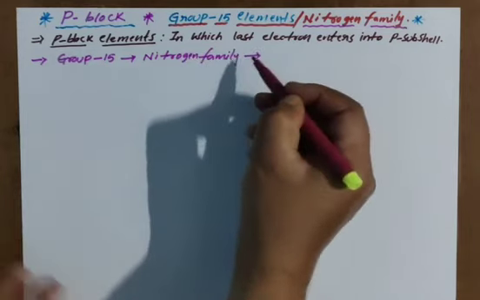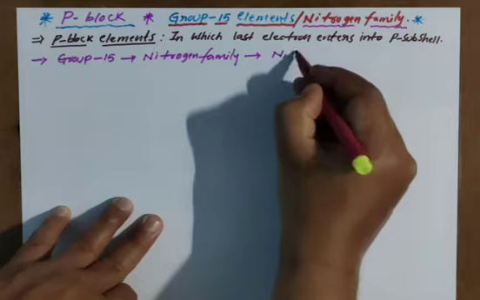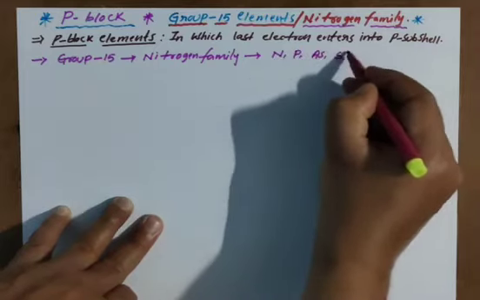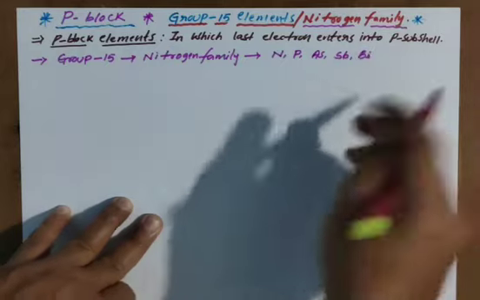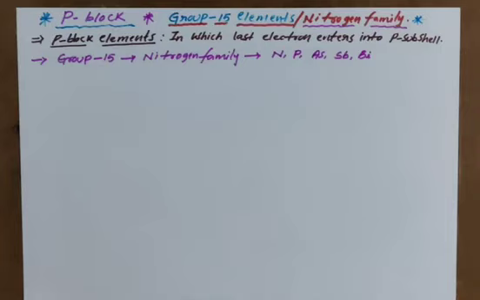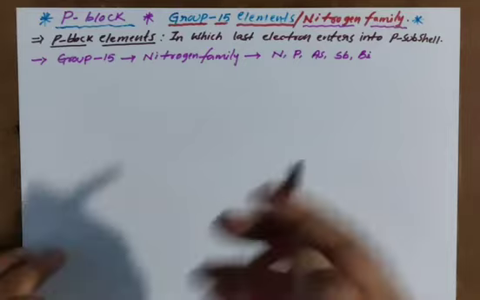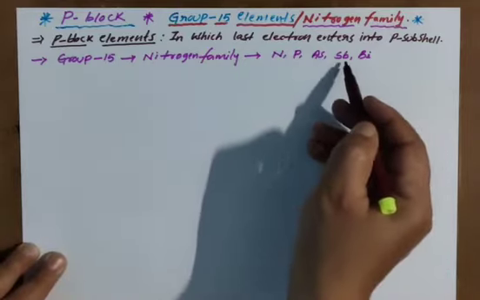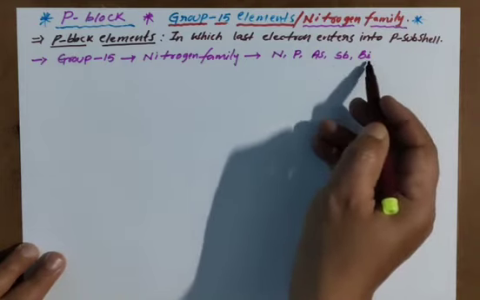Who are the family members of the nitrogen family? Nitrogen, phosphorus, arsenic, antimony and bismuth. Nitrogen is the starting element, that's why we call it the nitrogen family. Nitrogen you know very well. Phosphorus, arsenic, antimony, from the Latin name stibium, that's why Sb is written, and Bi, bismuth.